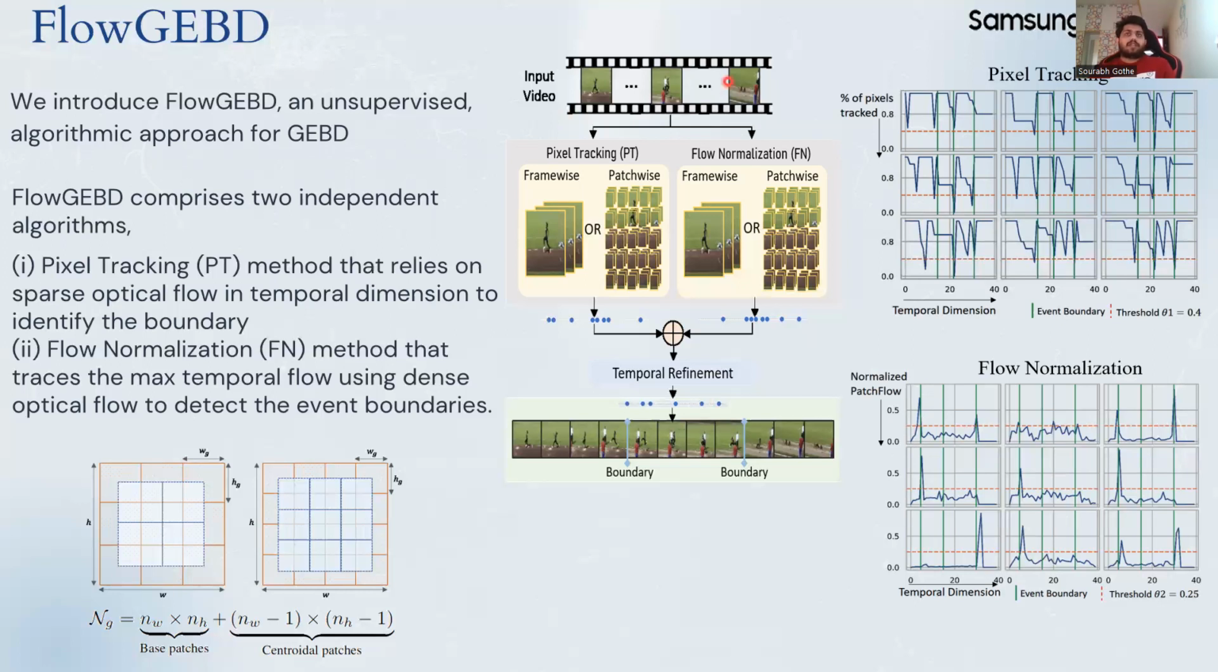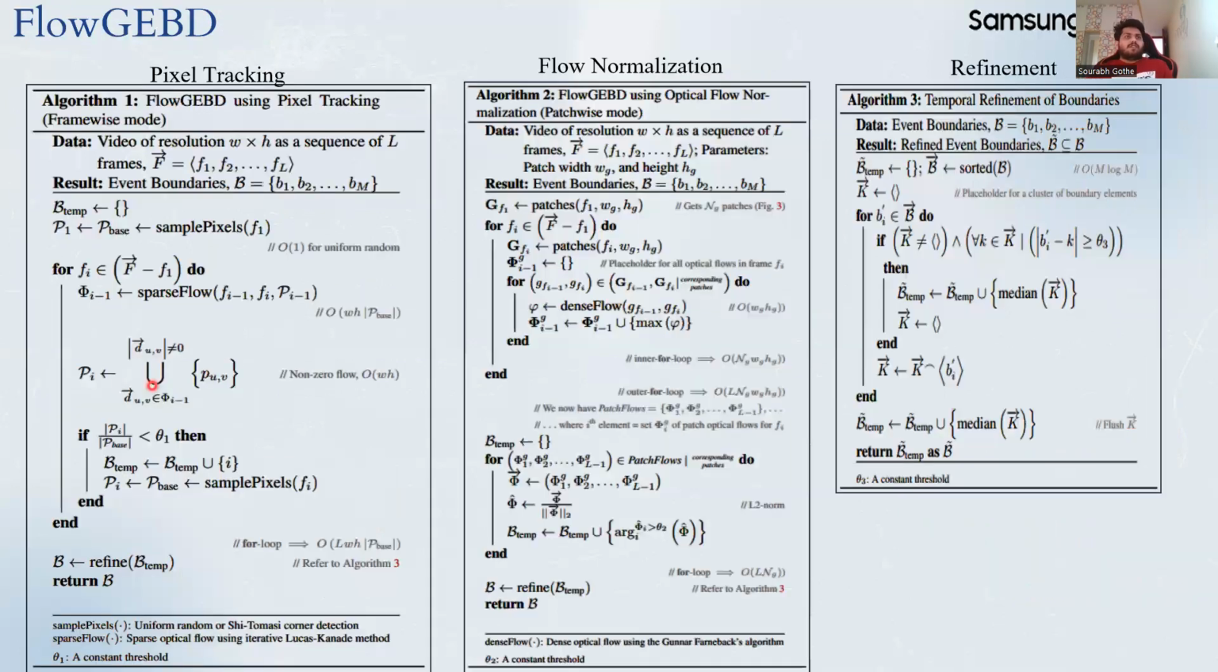Our FlowGEBD consists of PT and FM in a parallel track, and the boundaries predicted from both algorithms are passed to a temporal refinement algorithm, which removes all the redundant boundaries and provides us with the final set of event boundaries. So this is the algorithm that we propose, FlowGEBD.